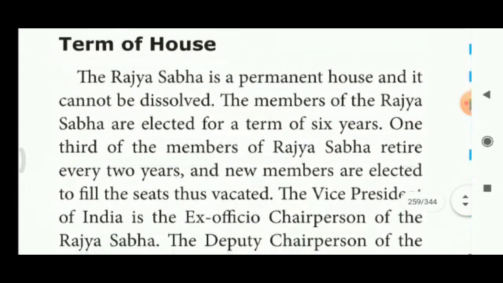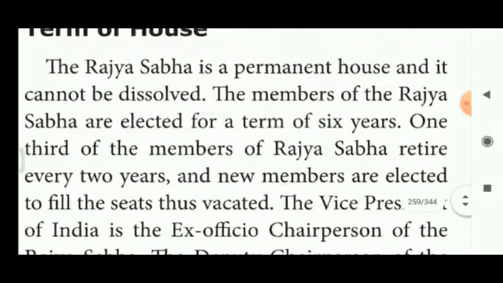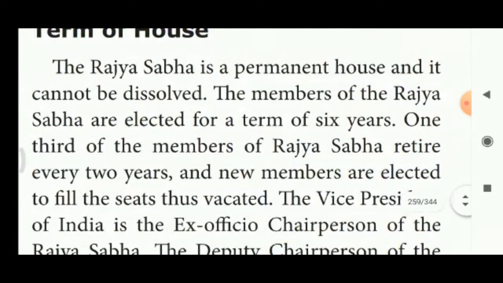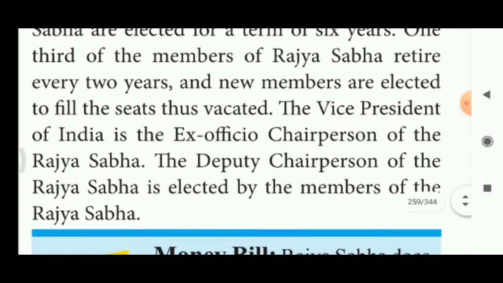Term of the house. The Rajya Sabha is a permanent house and it cannot be dissolved. The members of Rajya Sabha are elected for a term of 6 years. So how many years? Term of office 6 years. One third of the members of Rajya Sabha retire every 2 years. So every 2 years one third of its members retire, and new members are elected to fill the seats thus vacated. So after that, new members can be elected.